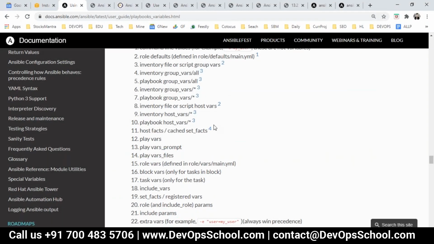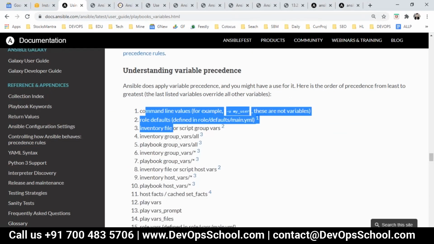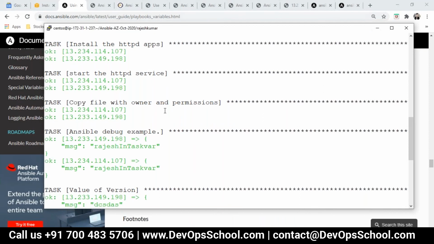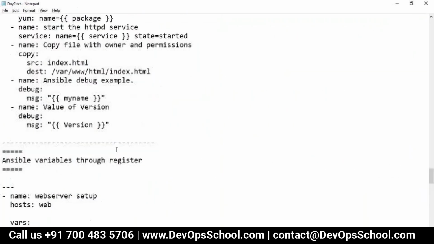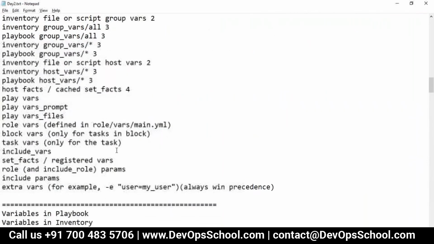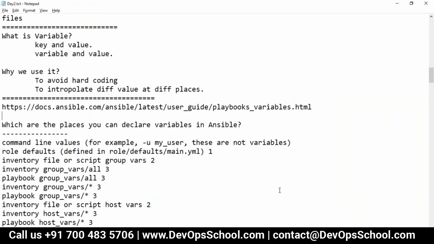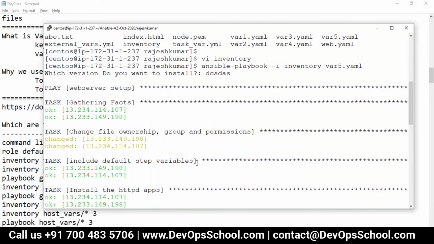So now how do you see which has the highest precedence and which has the lowest precedence? I shared with you one URL. You can check this out. I'll share it at the top also in the notes. So let me go back to the one here. Right now we are learning, so we'll get to know ourselves only.